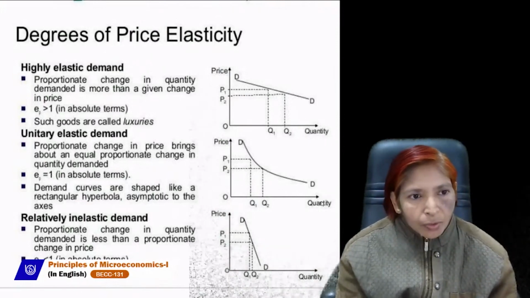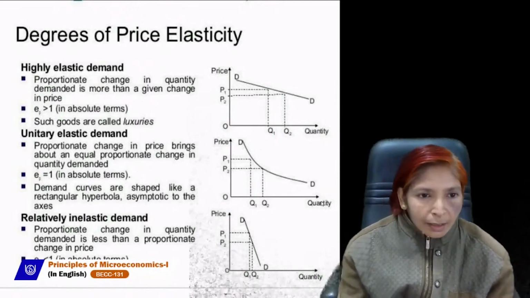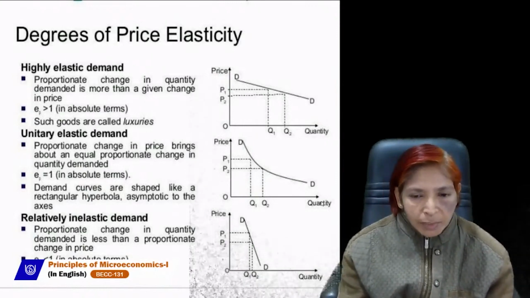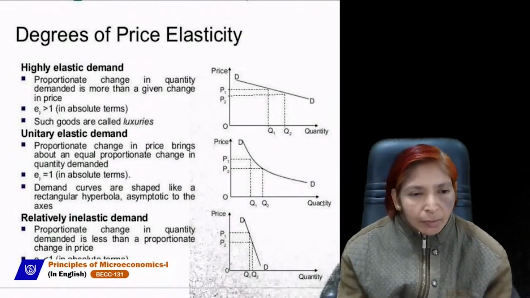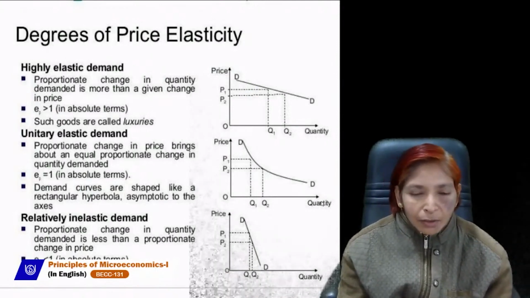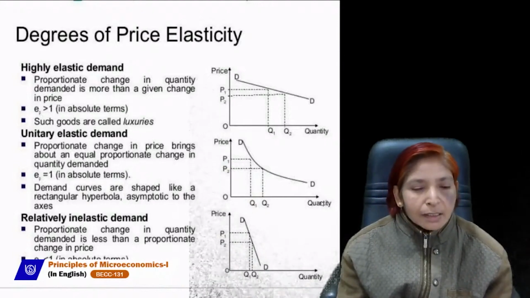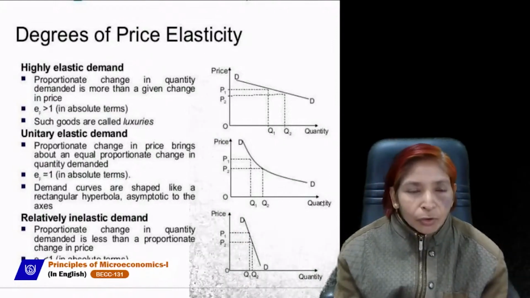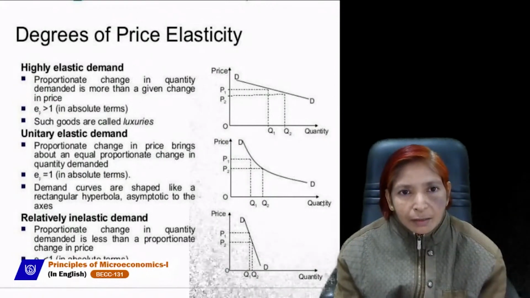You must know these three things: if demand is highly elastic, it occurs in case of luxurious goods. If demand is unitary elastic, when the percentage change in quantity demanded and the percentage change in price are both equal, that will exist in case of normal goods. And if demand is relatively inelastic or less than unitary elastic, then it will exist in case of necessary goods. These are the three degrees except two extreme degrees, but actually the degrees of price elasticity of demand are five.